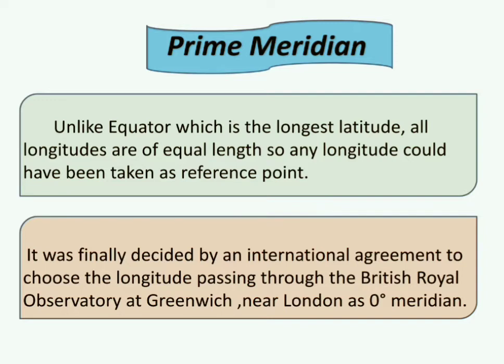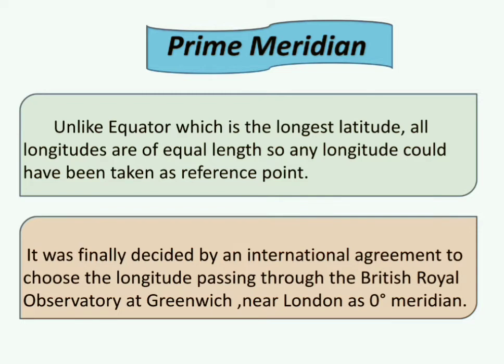It was finally decided by an international agreement to choose the longitude passing through the British Royal Observatory at Greenwich near London as 0 degree meridian.